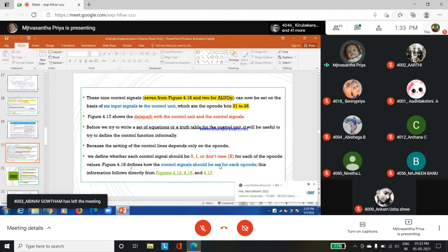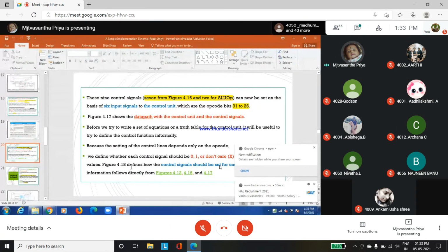The one thing everyone knows is that signals will be defined only as zeros and ones. Then it will also have some x. What does x mean? The don't care policy. So for each opcode it has some values and defines the control signals. It should be set for each opcode, and this information follows directly from those diagrams.